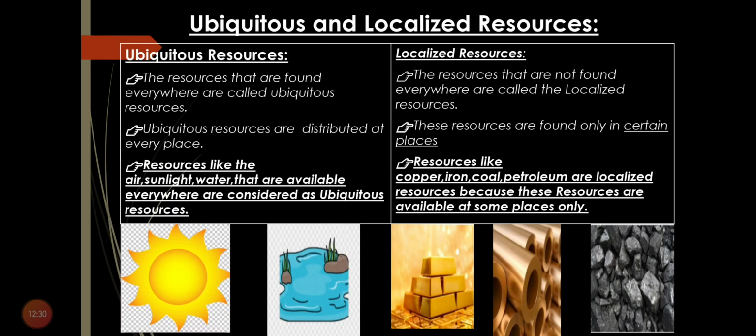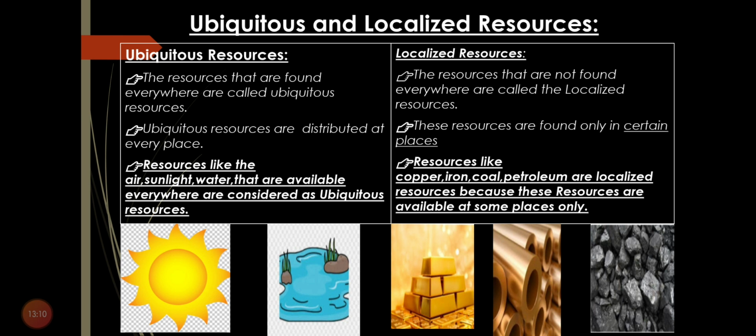The next one is ubiquitous and localized resources. These resources are classified on the basis of distribution. On the basis of distribution, there are some resources that are present everywhere. Everywhere means everywhere. Let's take the example of sunlight. Sunlight is available in the whole world. There are some resources that are evenly distributed, and some that are unevenly distributed. That means some resources are available at certain places only. Ubiquitous resources, first we will learn.